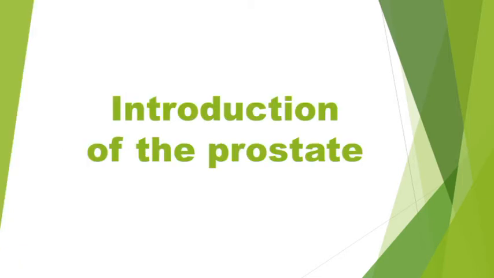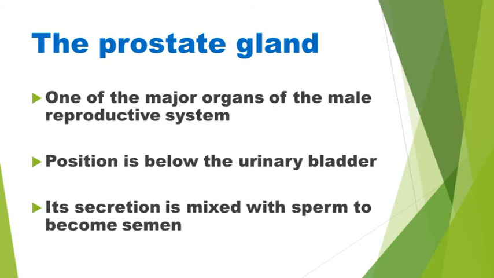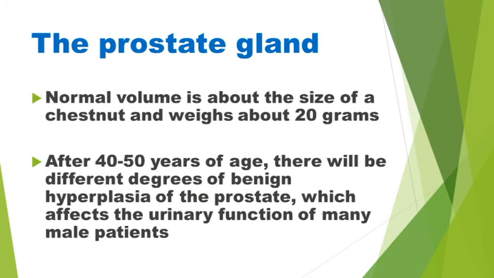Introduction of the prostate. The prostate gland is one of the major organs of the male reproductive system. Its position is below the urinary bladder. Its secretion is mixed with sperm to become semen. Normal volume of the prostate gland is about the size of a chestnut and weighs about 20 grams. After 40-50 years of age, there will be different degrees of benign hyperplasia of the prostate, which affects the urinary function of many male patients.